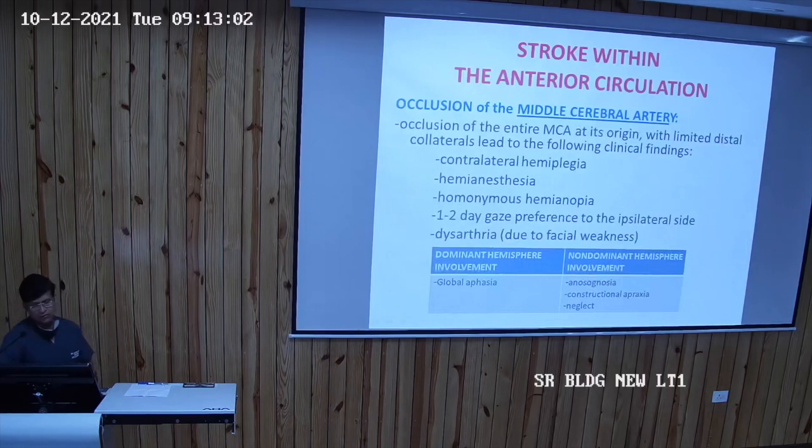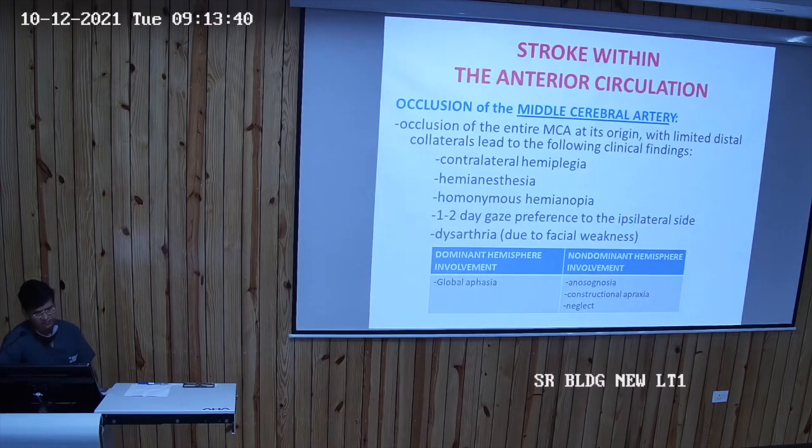Occlusion of the entire MCA at its origin with limited distal collaterals leads to the following clinical findings. When the middle cerebral artery occludes at its origin and the collaterals are not formed, the patient will have contralateral hemiplegia, contralateral hemianesthesia, homonymous hemianopia, gaze preference to the ipsilateral side, and dysarthria. These are the features when the patient has occlusion of the middle cerebral artery at its origin. And when the dominant hemisphere is involved, then there will be a global aphasia.